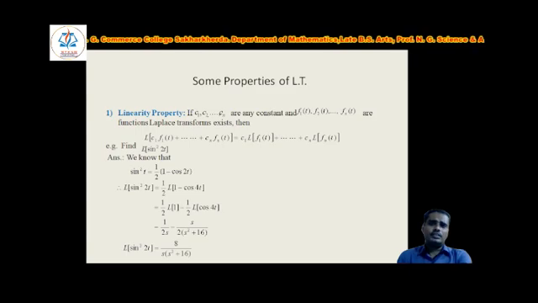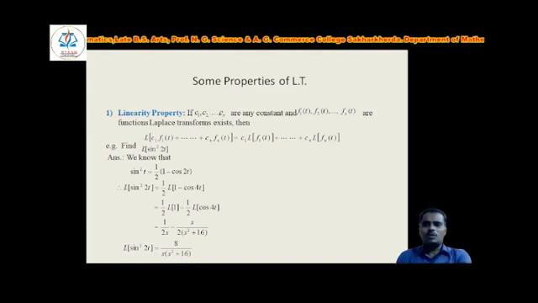So this is the statement of the linearity property. Now we will see an example of that linearity property. Find the Laplace of sin square 2t. As we know, sin square t is equal to 1 by 2 into 1 minus cos of 2t.